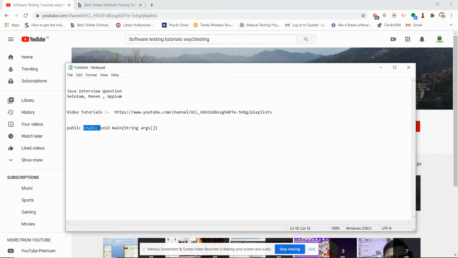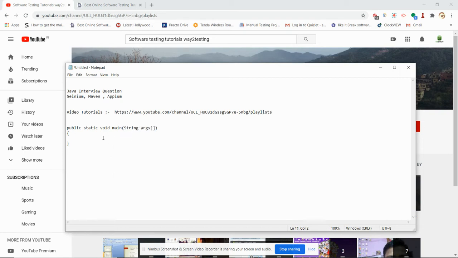As soon as your class gets loaded, the static method will get executed. Void means this method will not return any value or any data. And main means JVM will get to know that from here I need to start the execution of the code. To tell JVM that this is the main method, and the execution will start from here, we use the main method. And then this is an argument, an array type argument, and the data type of this argument is String.